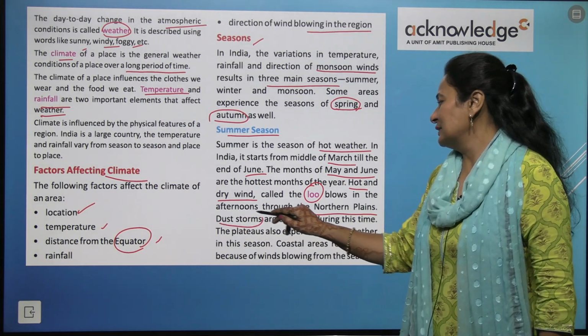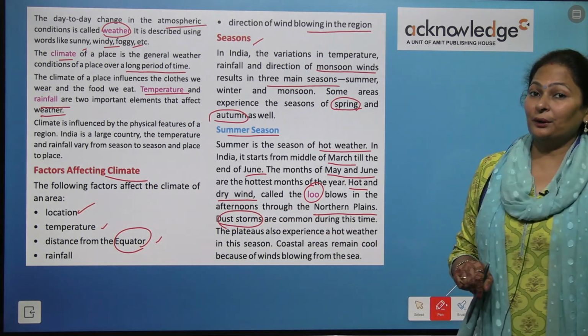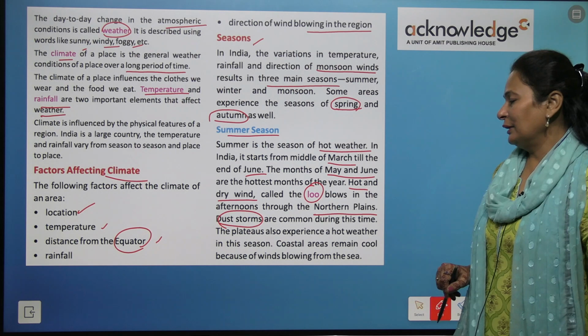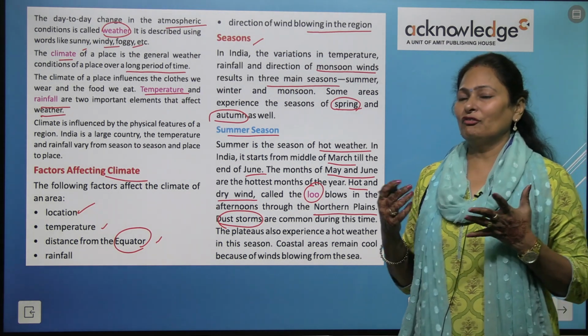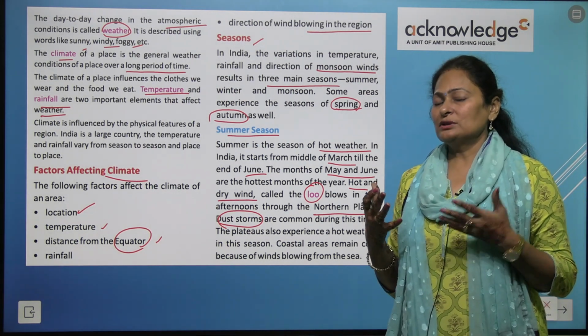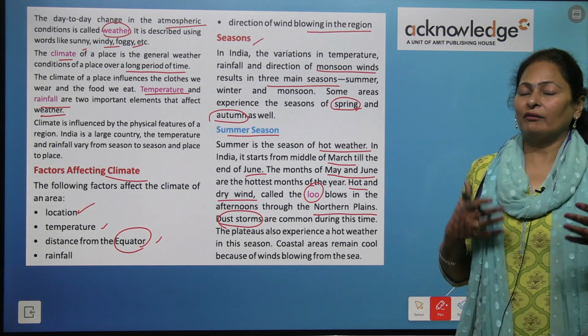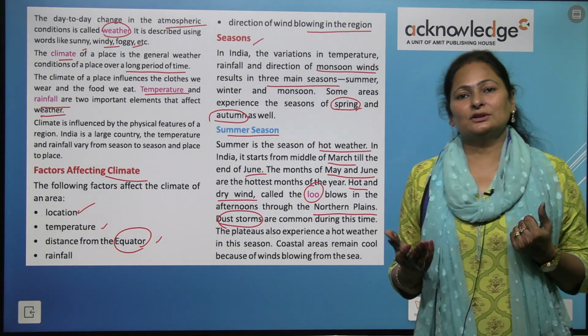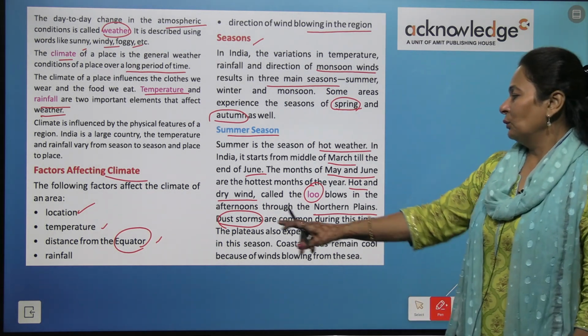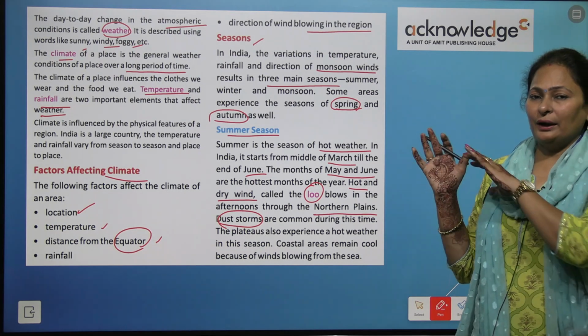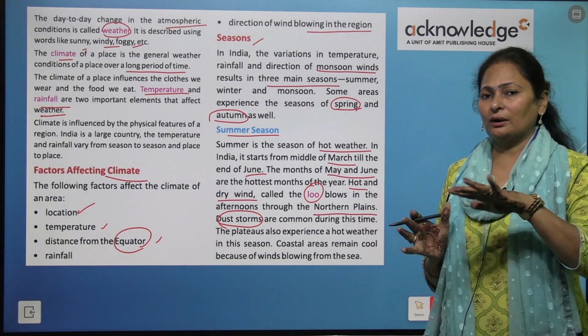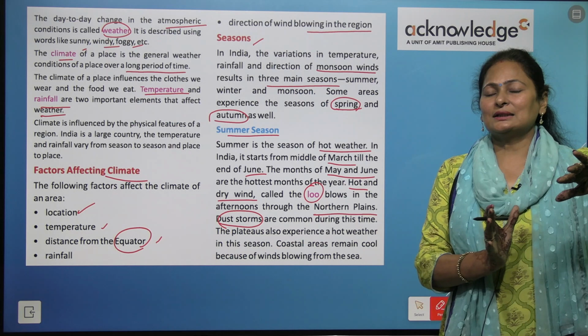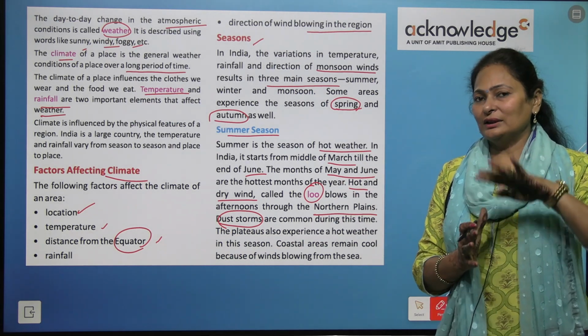Dust storms are common during this time. Dust storm means storm, you know, wind. When it moves, it is called wind, and when it moves strongly, it is called a storm. So when wind moves strongly, dust is also part of this wind.